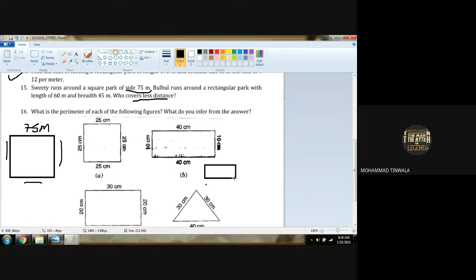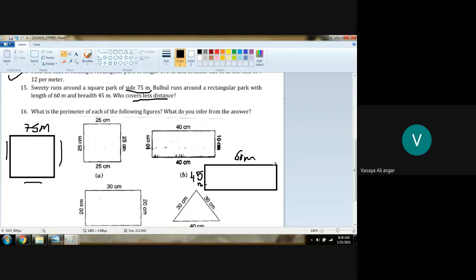And who else was that? Bulbul. Bulbul runs around a rectangular park, whose length was 60 meter. So this was 60 meter and breadth was 45 meter. Am I right? Girls, are you getting the content? Yes, sir.